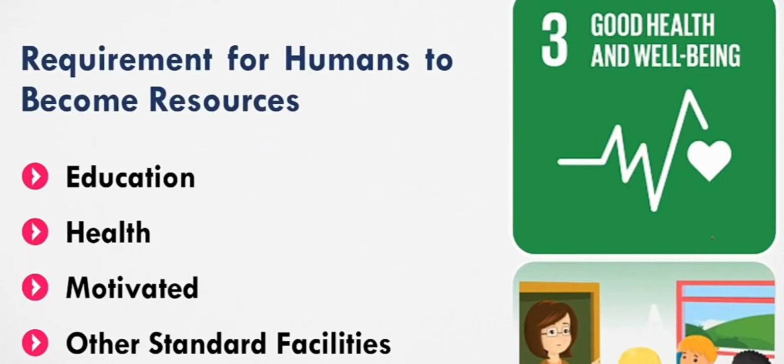Okay, what are the requirements for humans to become a resource? Today's children are tomorrow's people of the nation. So education is very important, right? From education, we can study a lot of things. And our health is also very important. Without health, we cannot do anything. Students or children should be completely motivated in each and every part of their life. And standard facilities, food, shelter, everything is required for them to become a resource. These are the requirements for humans to become a resource: education, health, motivation and the standard facilities.